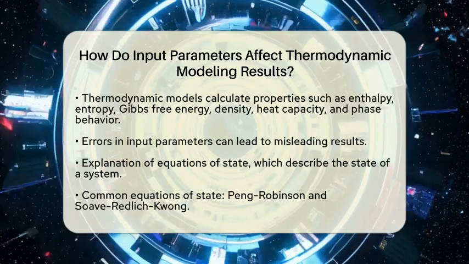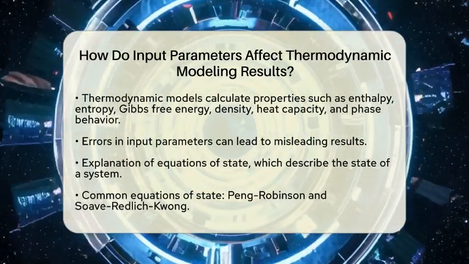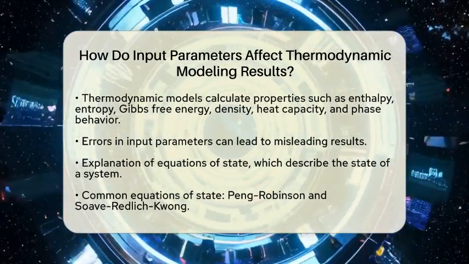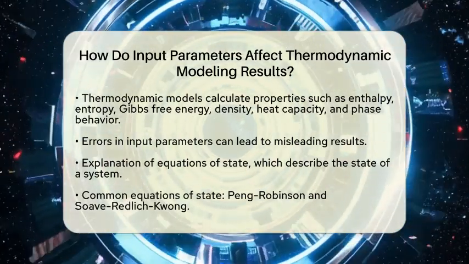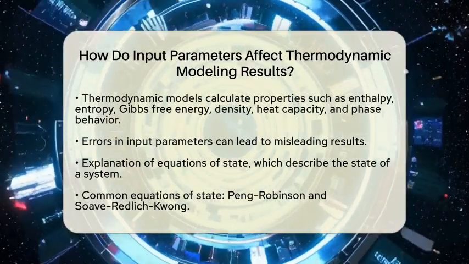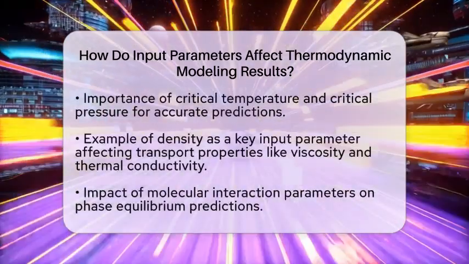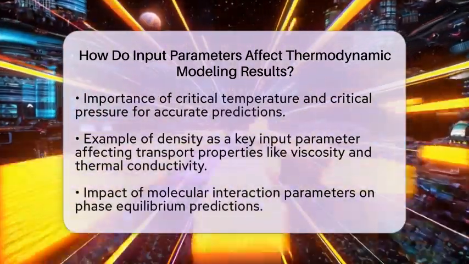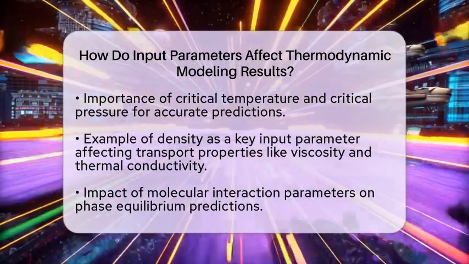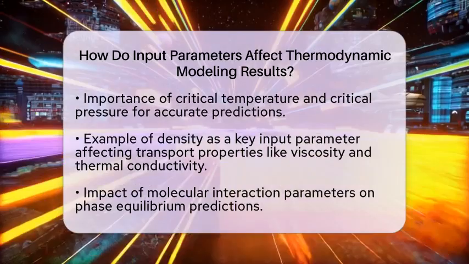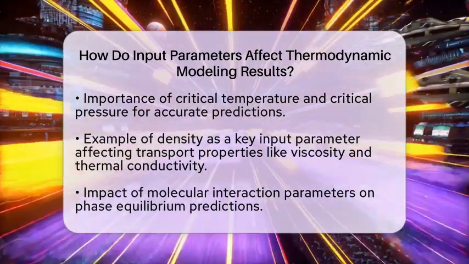Let's take density as an example. Density is a crucial input parameter that influences the calculation of transport properties like viscosity and thermal conductivity. If there is an error in the density input, it can affect the entire model and lead to inaccurate results. Similarly, parameters that describe molecular interactions can impact phase equilibrium predictions, which are important in many applications.